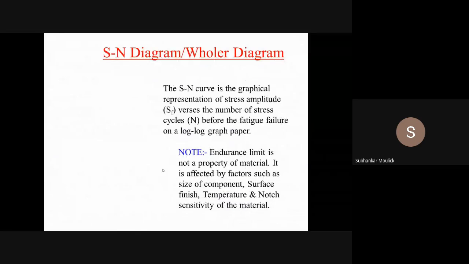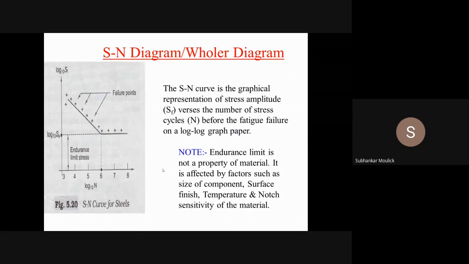And this graph, between log base 10 N and log base 10 SF, is known as SN diagram. S is your stress amplitude, N is the number of cycles to failure. In short, we can call it SN diagram or Wohler diagram.